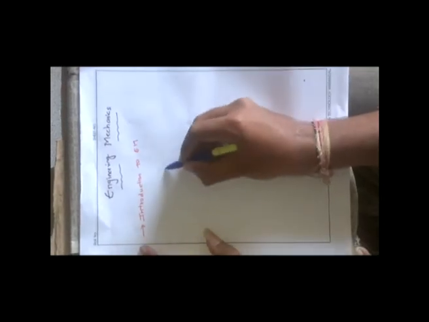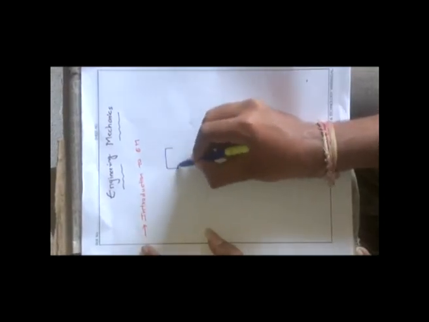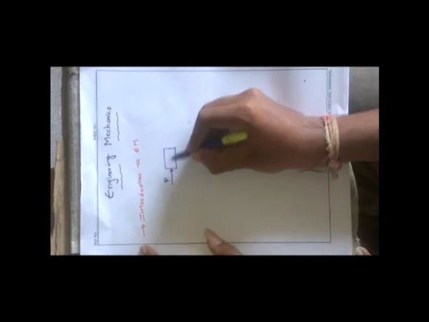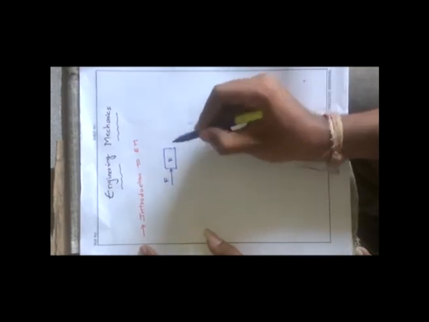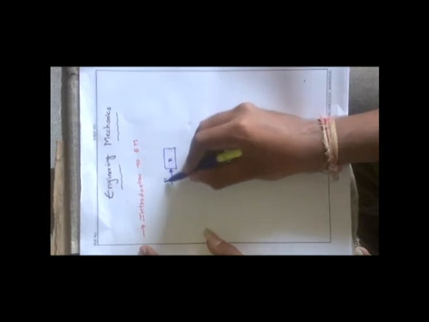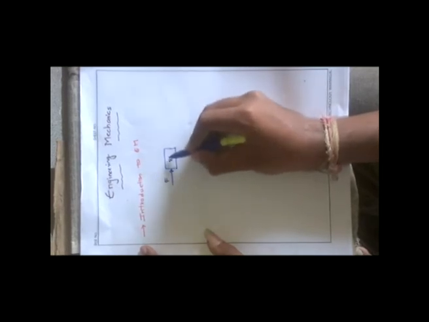Suppose consider a body B, and we have applied a force F. What is the effect produced by this particular force F on this particular body B? We will deal with that in engineering mechanics. The effect produced by this force on this body will be dealt with in engineering mechanics. Before starting, we deal with the definition of engineering mechanics.